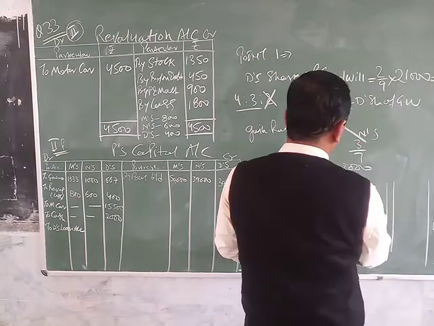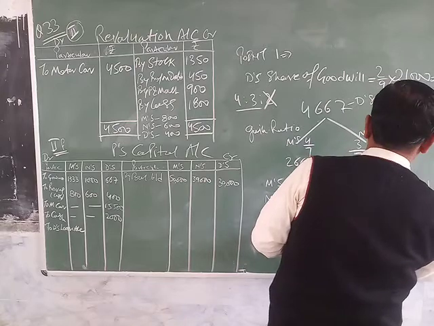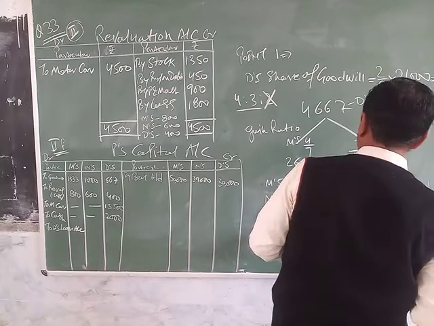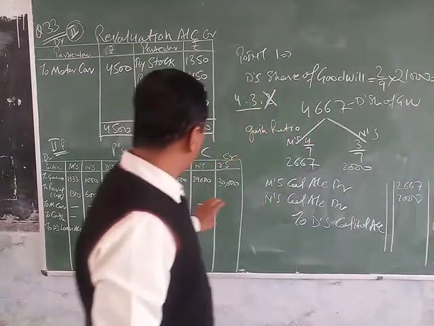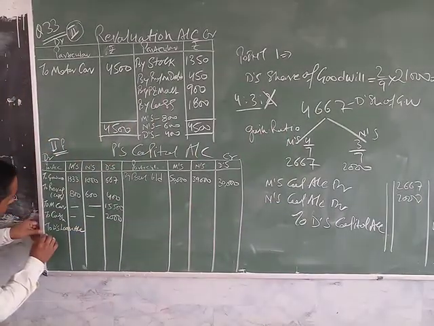This is debited in the partners' capital accounts, 2,667 and 2,000, and transferred to the partners' capital accounts.